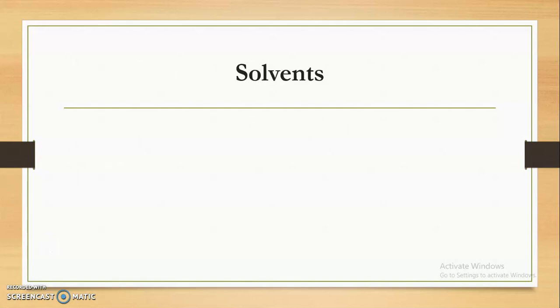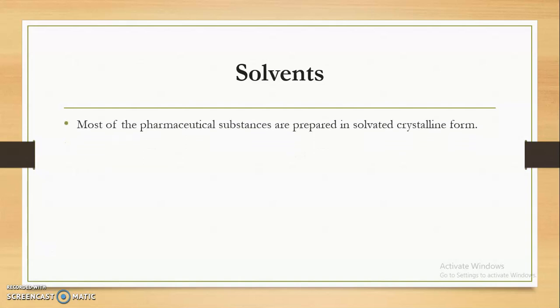Now, the next source due to which impurities are incorporated into the pharmaceutical substance is solvents that are used during the manufacturing process. After reagents, solvents are most commonly used in the manufacturing process, for example for washing, and also for different purposes, such as the dissolution of our starting material. The pharmaceutical substances that we use are either prepared in the solvated crystalline form.